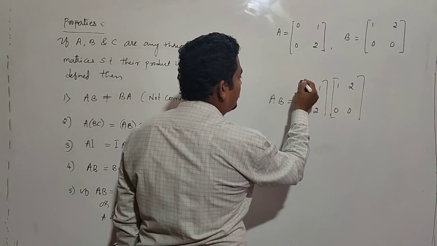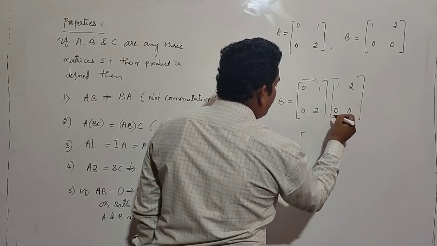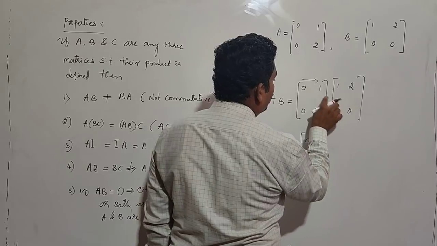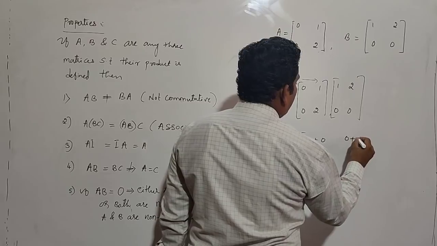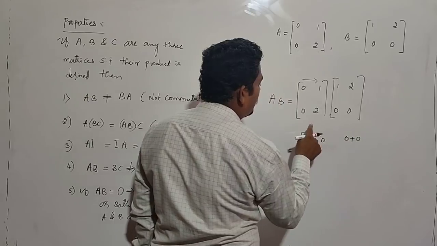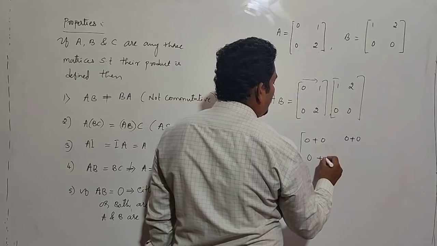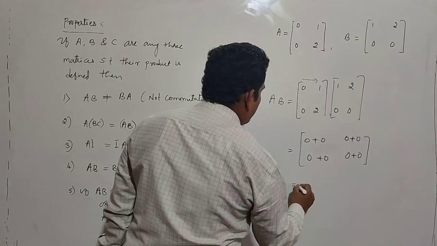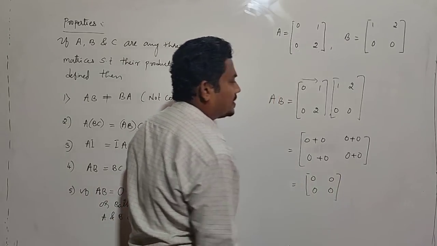Just usual multiplication: multiply first row with first column. Using A's first row, 0 into 1 is 0 plus 1 into 0 is 0. After that first row, second column: 0 plus 0, because 0 into 2 is 0 and 1 into 0 is 0. After that second row, first column: 0 plus 0, again 0 plus 0, then we get 0 0 0 0, a null matrix.